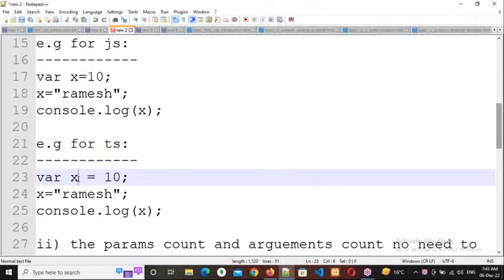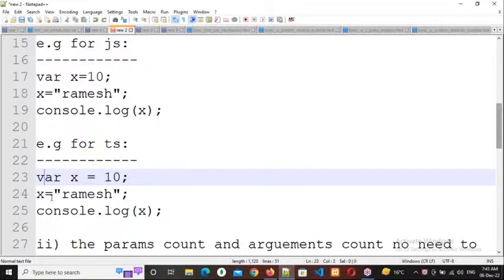It depends upon the first value. Automatically we will get the data type.